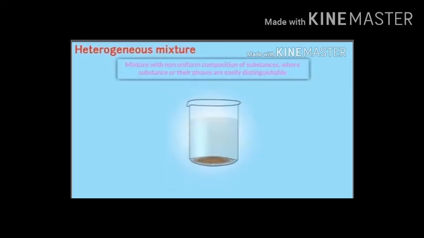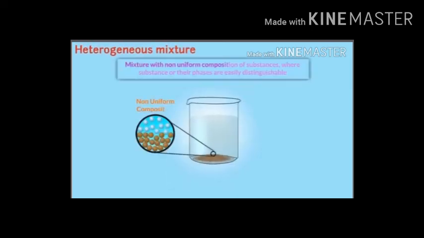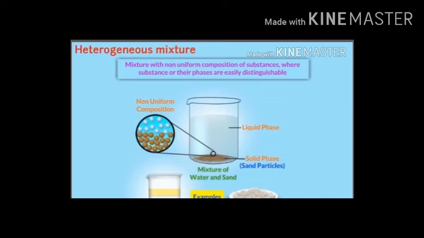Now what about a heterogeneous mixture? It can be defined as a mixture with non-uniform composition of substances where substances or their phases are easily distinguishable. Say, a mixture of water and sand. Here, sand particles are easily identified. Hence, it is a heterogeneous mixture. Some other examples are a mixture of oil and water, salt and iron filings, etc.